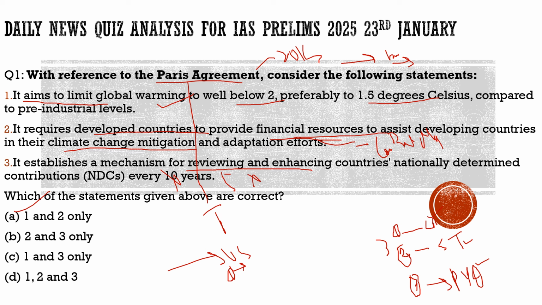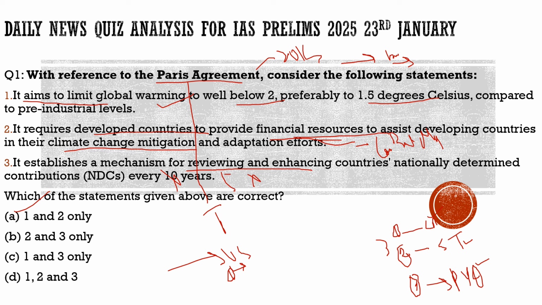They will feel that when the US is not in it, why should we contribute in curbing the temperature, why should we control global warming? So they will also tend to move away from this, so it can lead to that problem also.